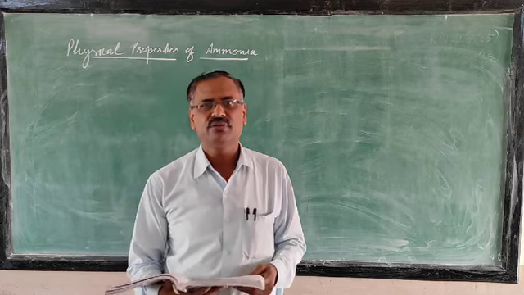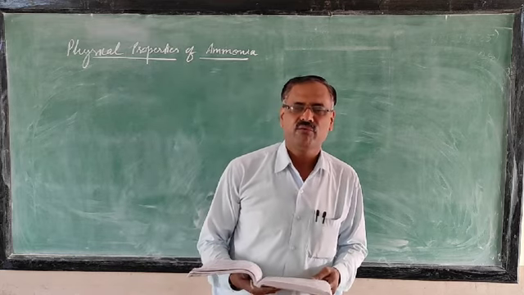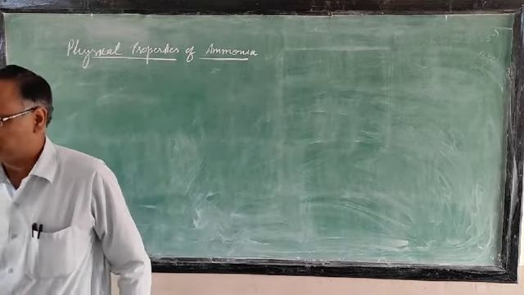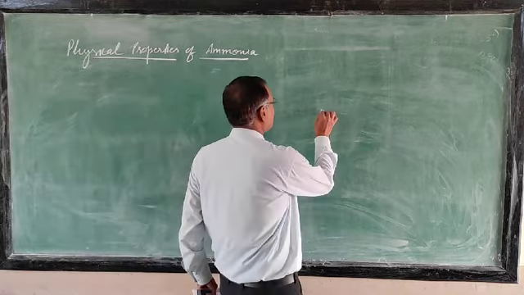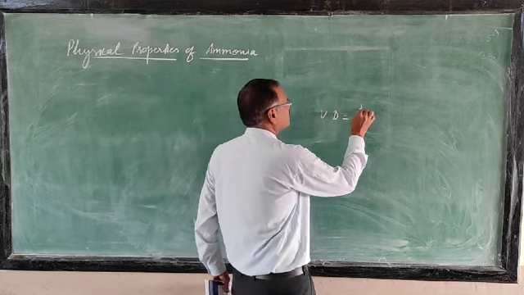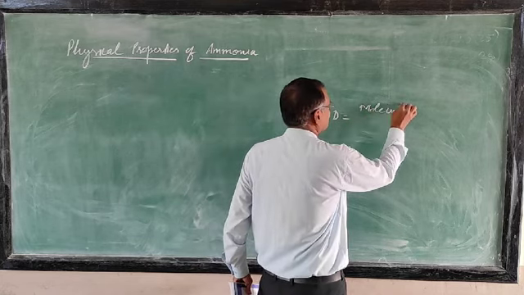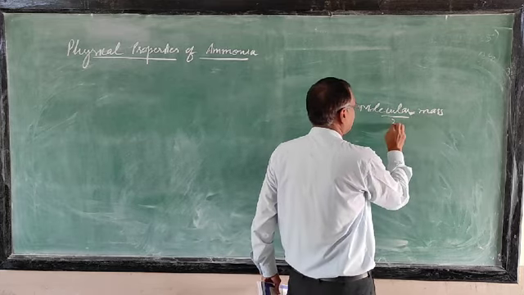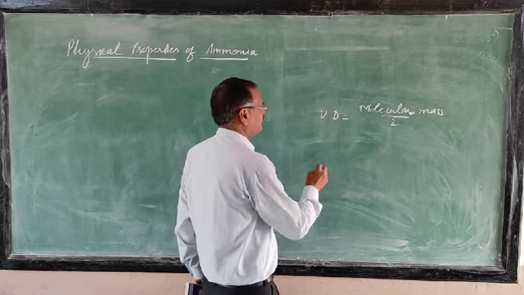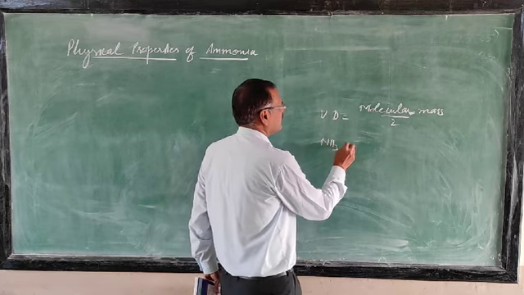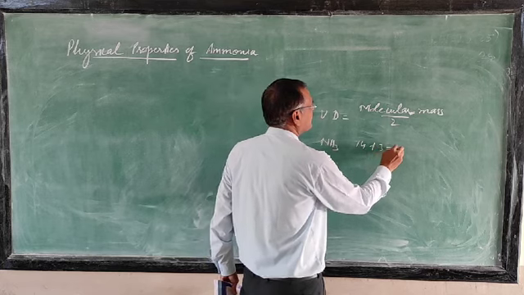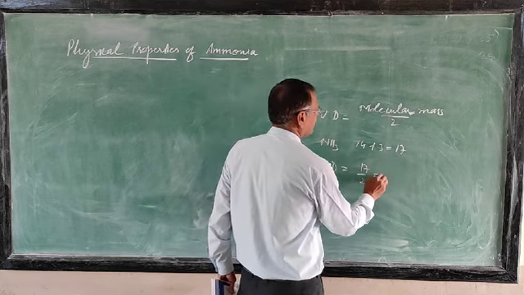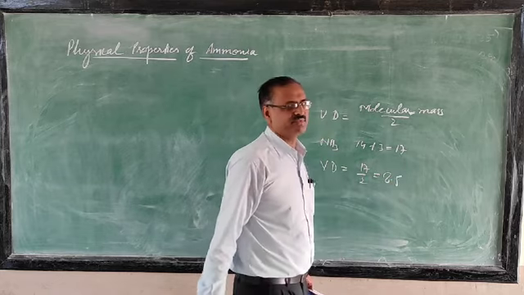In the last video I told you how to calculate vapor density. Vapor density is equal to molecular mass divided by 2. This formula you have to follow. So for ammonia, 14 plus 3 is 17, then vapor density is 17 by 2, which is 8.5.